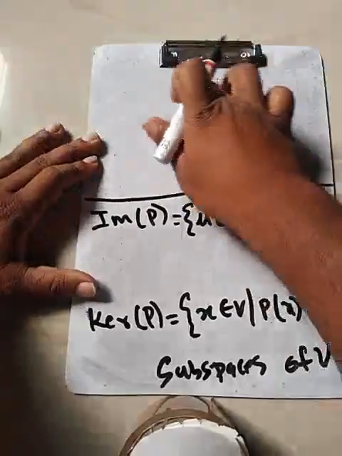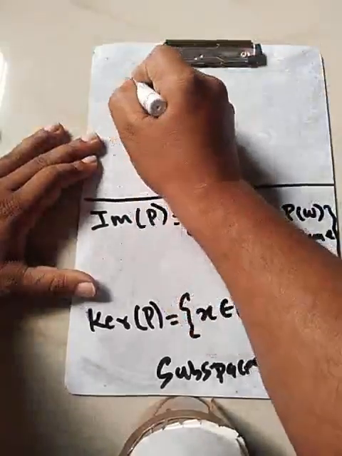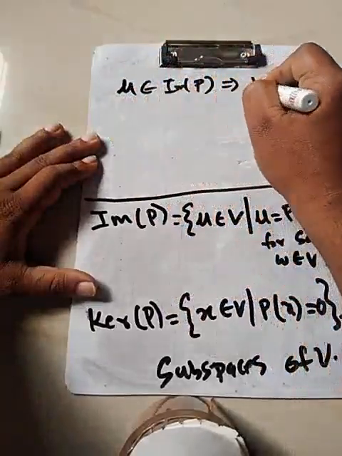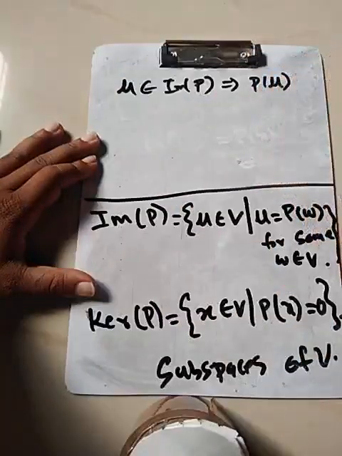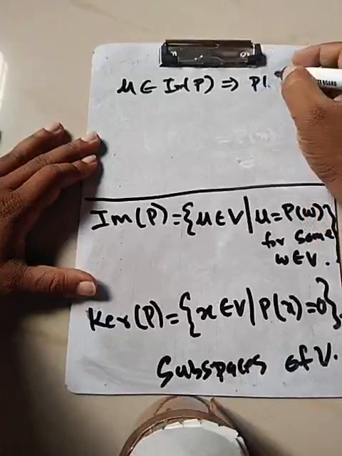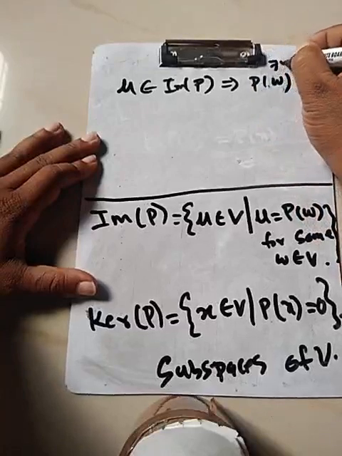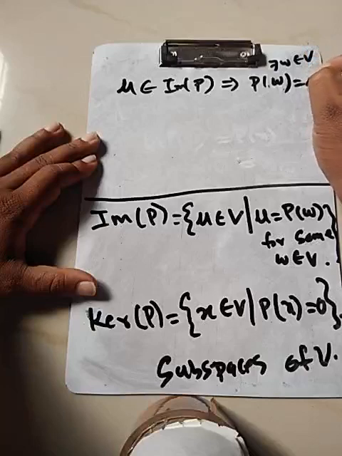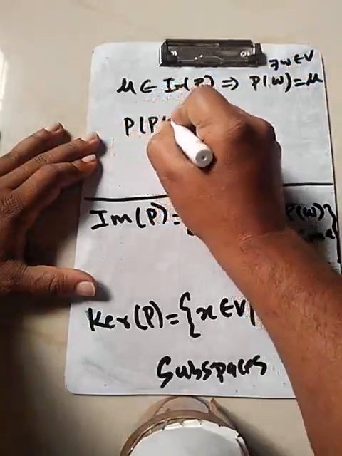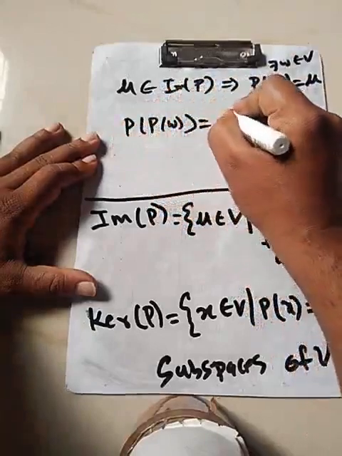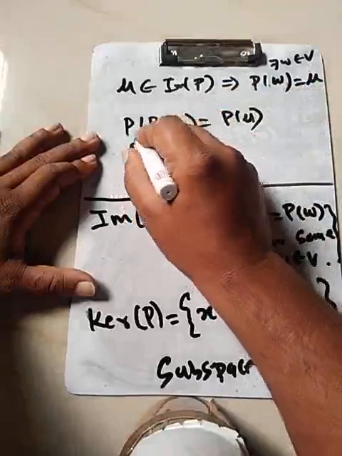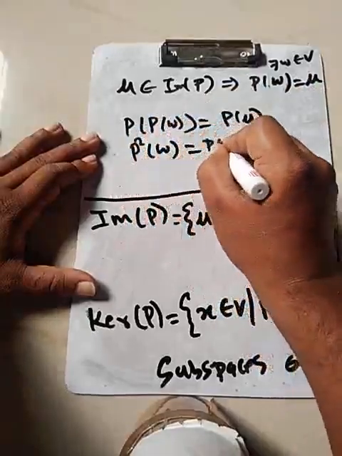Let's take an object which is in this set. If U belongs to image of P, this implies that U is equal to some P of W, there exists a W belonging to V. Apply P on both sides. So P of U is nothing but P square of W.